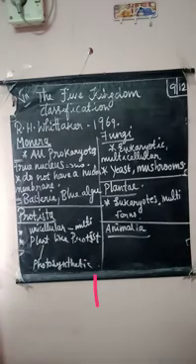A true nucleus must have a nuclear membrane. But in Monera, they do not have a nuclear membrane. Bacteria and blue-green algae come under this Monera.